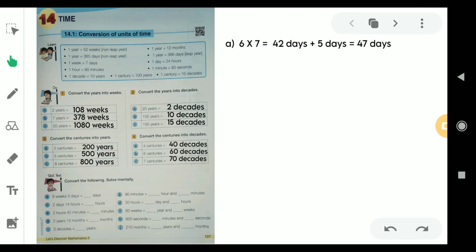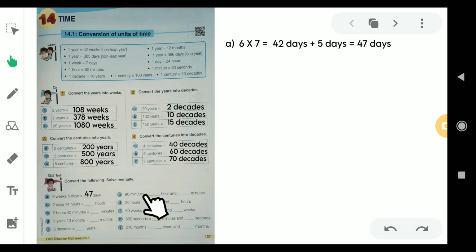7 days. Then to get how many days for 6 weeks, we have to multiply the given number by 7. So 6 times 7 would be 42 days, then plus this 5 days extra, so that 42 days plus 5 days would be 47 days. So 6 weeks 5 days is equal to 47 days. So just write that answer here.